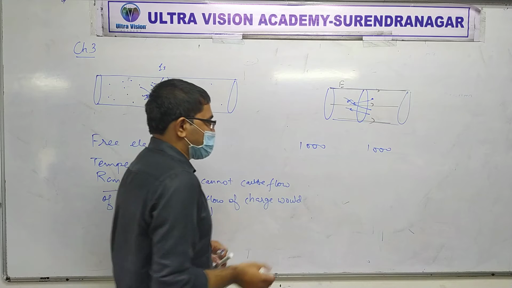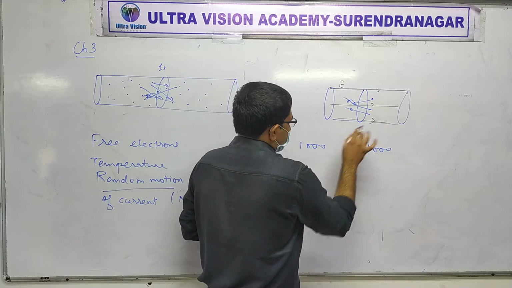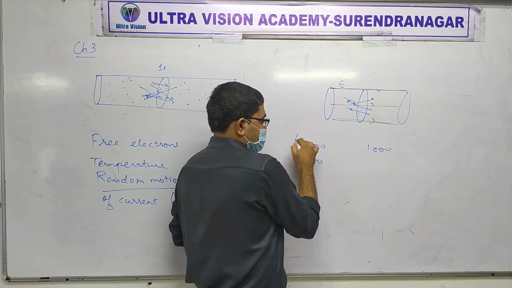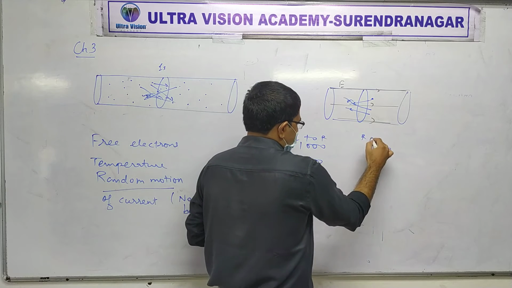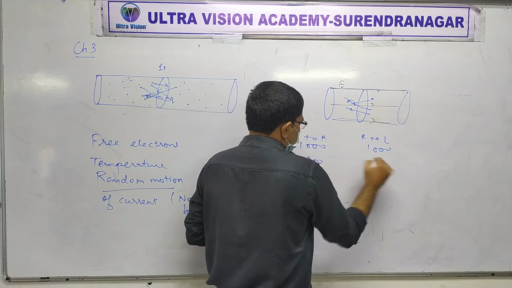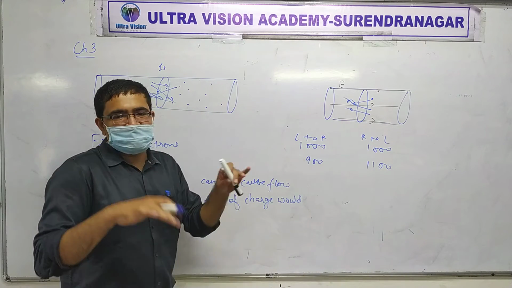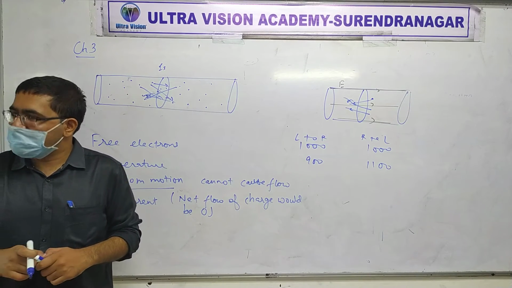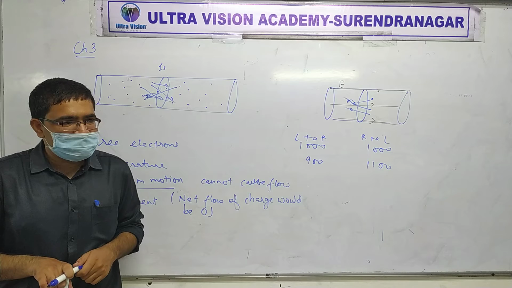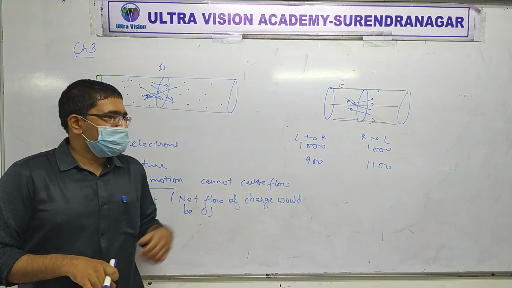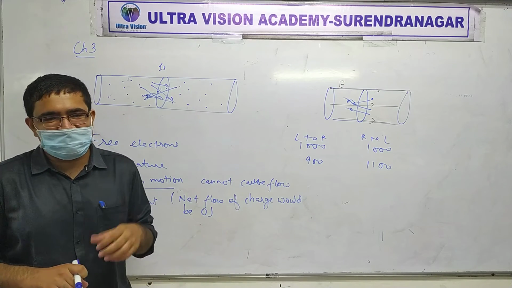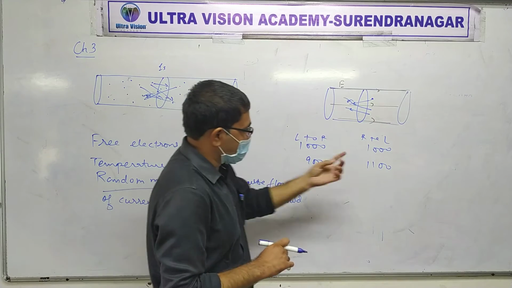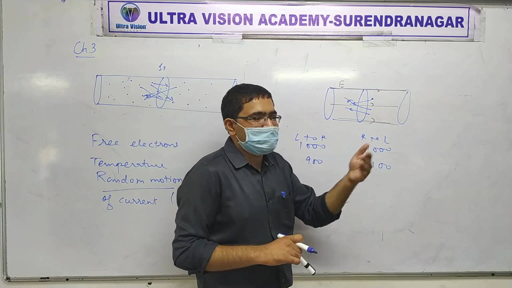Now it might change to, for example, left to right 900 and right to left, for example, 1100. Let's say. So now there is a difference. Is that clear? Sure? So now charge will flow. So net flow of electrons is from right to left.